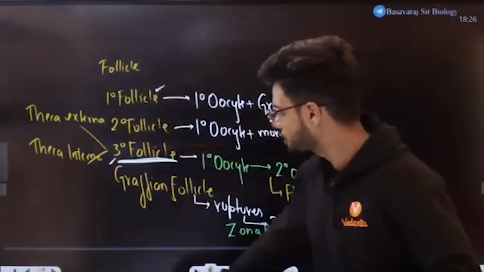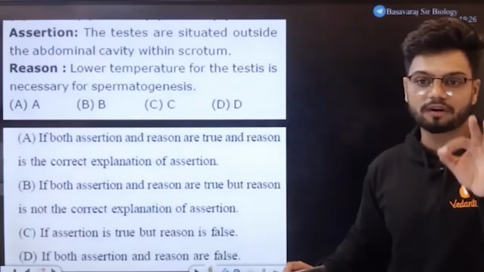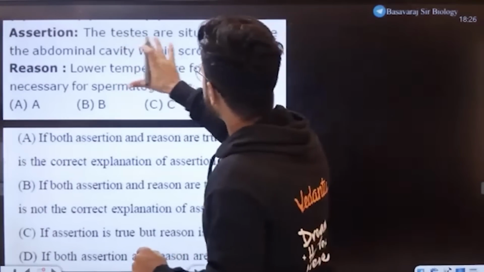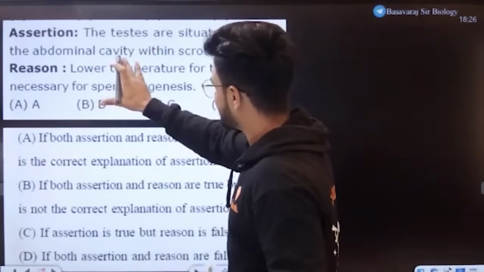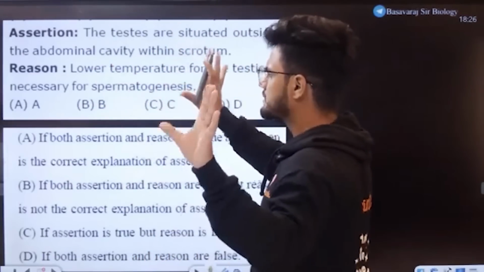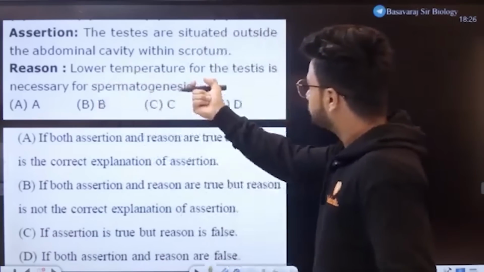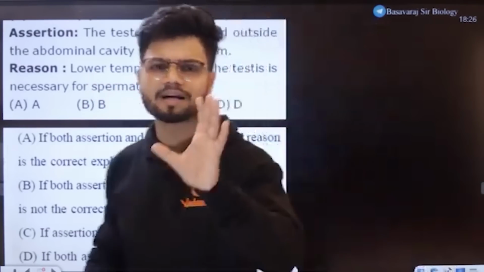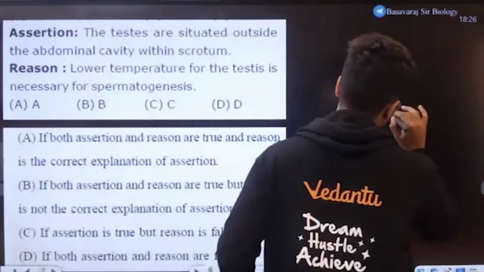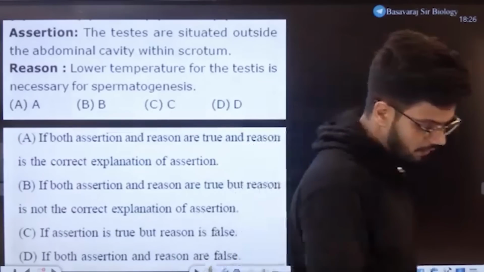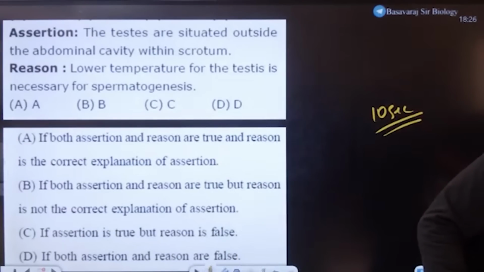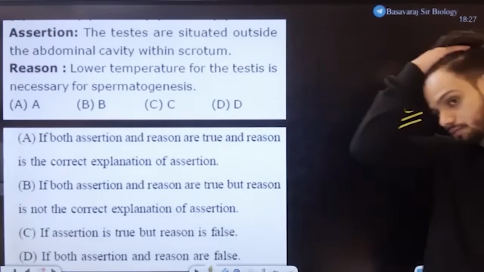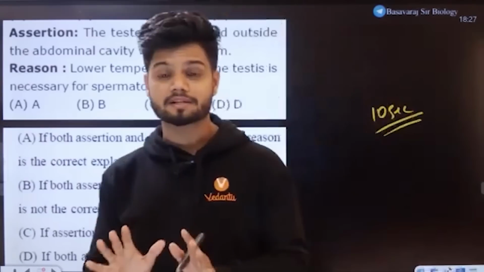Okay. Now here is a question for all of you. Let's see how many of you can tell me the answer. This is called an easy question. The testes are situated outside the abdominal cavity within the scrotum. Makes sense. Lower temperature of the testis is necessary for spermatogenesis. Very easy question. Quick answer I want. I'll give you 10 seconds. 10 seconds, that's all.